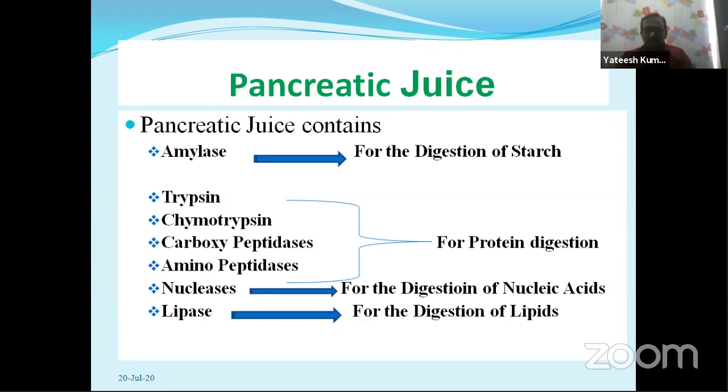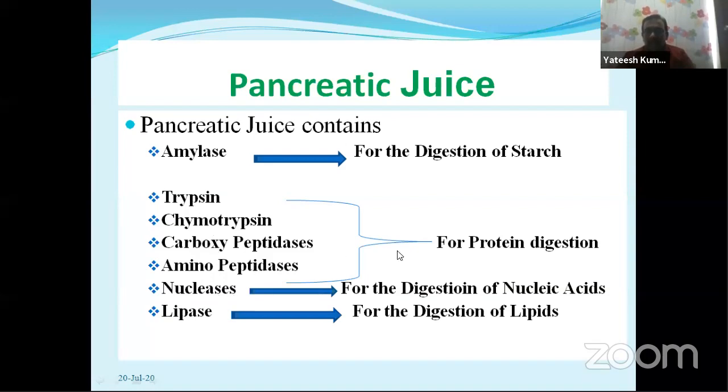Both are the same. Both act on the starch and convert starch into maltose. Here, pancreatic amylase is converting the starch into disaccharides, and trypsin, chymotrypsin, carboxypeptidases, aminopeptidases, nucleases, all